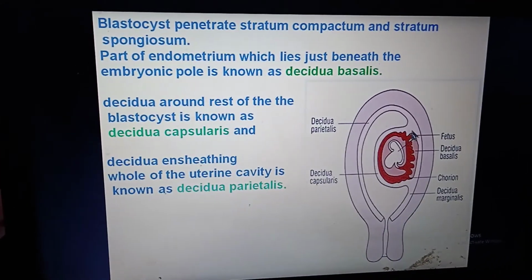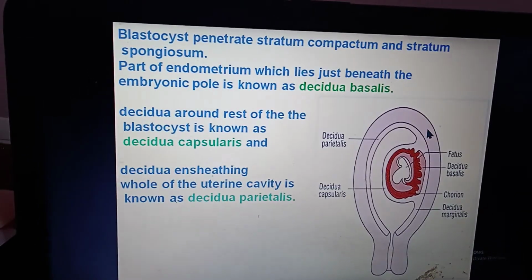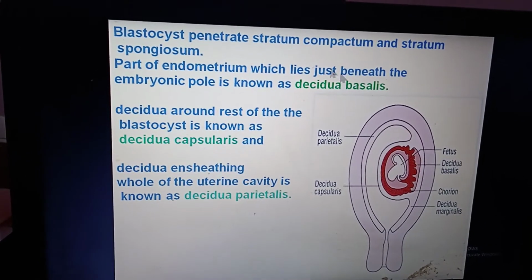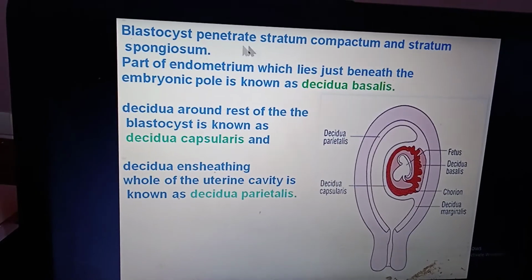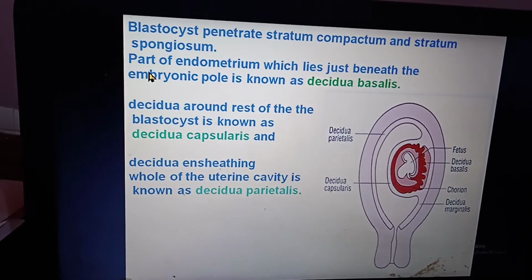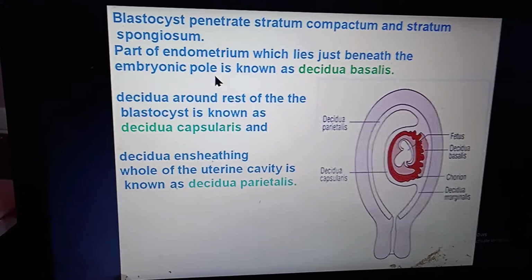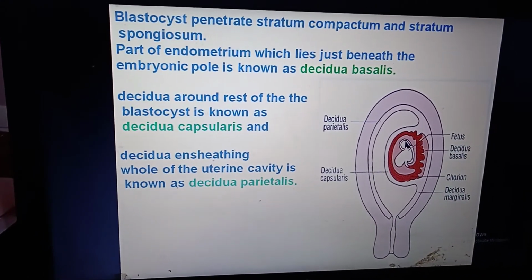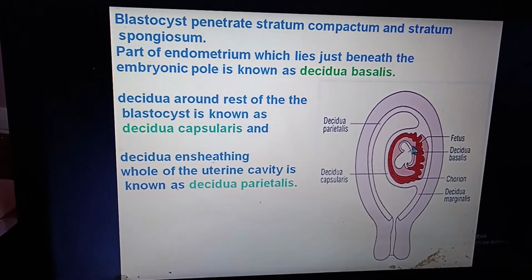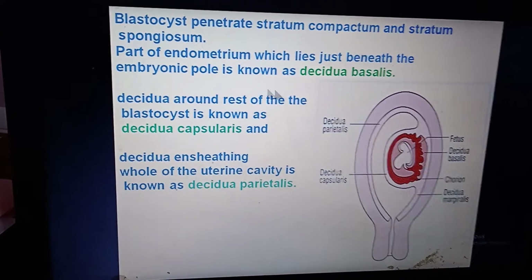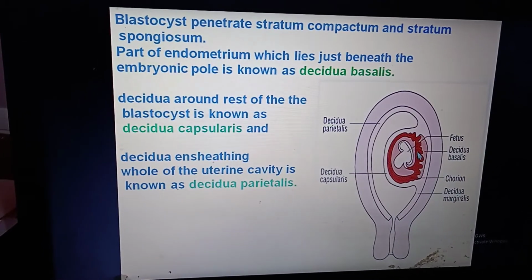Here we can see this is the blastocyst, and from here it enters into the endometrium. So it penetrates the stratum compactum and the stratum spongiosum, and does not go up to the stratum basale. This is the embryonic pole where the embryoblast is at this site of the blastocyst, and it enters through that pole. So the part of the endometrium which lies just beneath the embryonic pole is the decidua basalis.